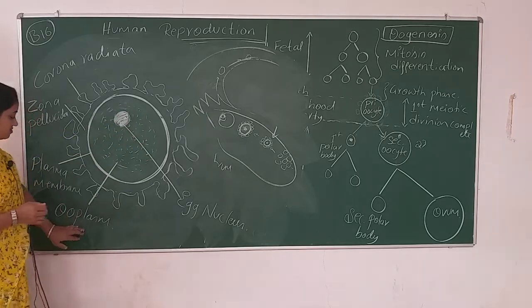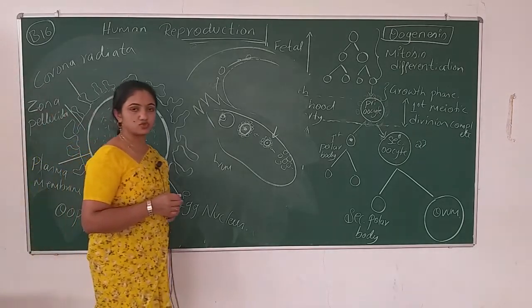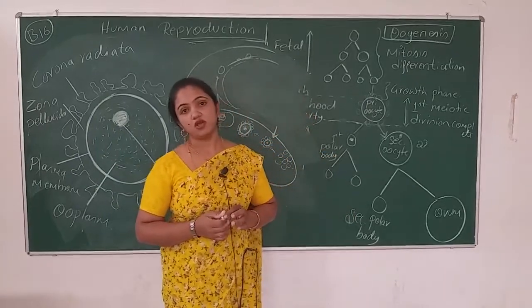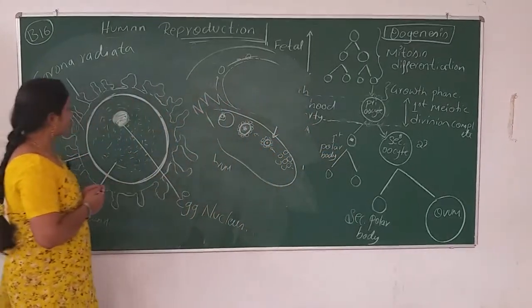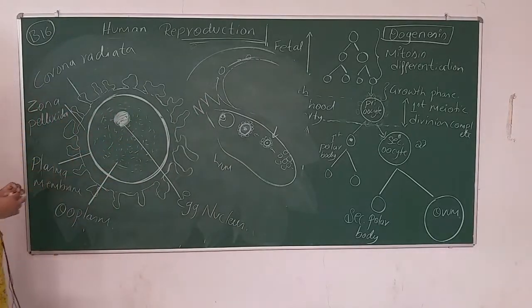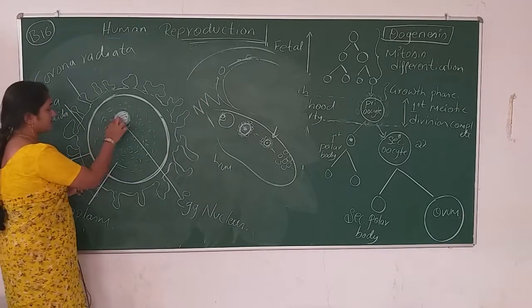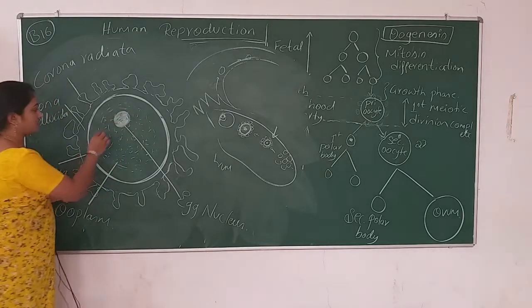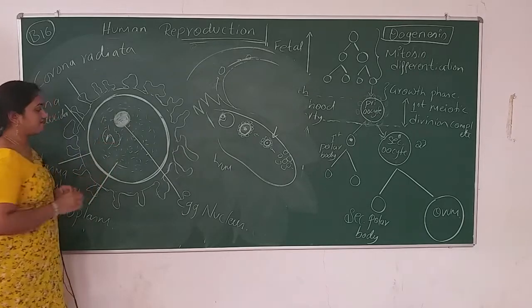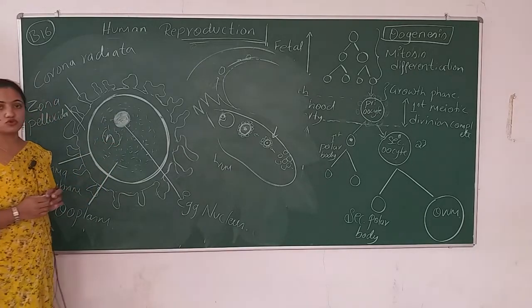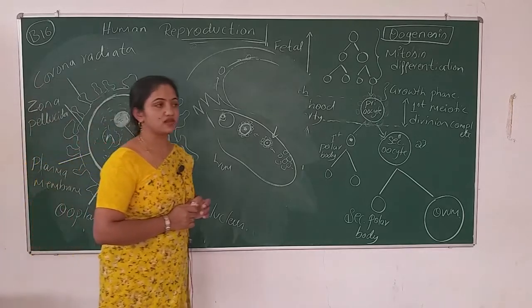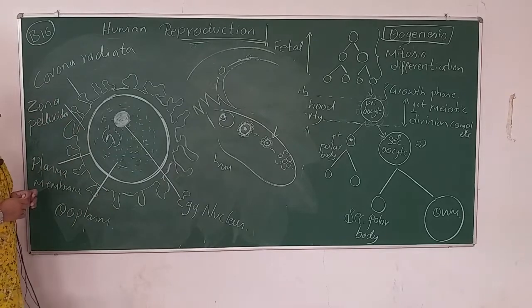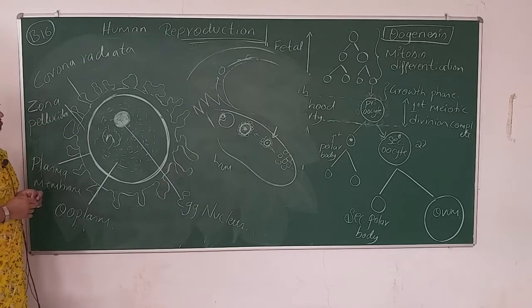This ooplasm consists of mitochondria, ribosomes, and Golgi apparatus, and a negligible amount of yolk. In this ooplasm all those things will be present, and then the very important egg nucleus, that is n in number, having maternal chromosomes, 22 plus X type of chromosomes, present inside this egg nucleus. Okay, so this is the structure.